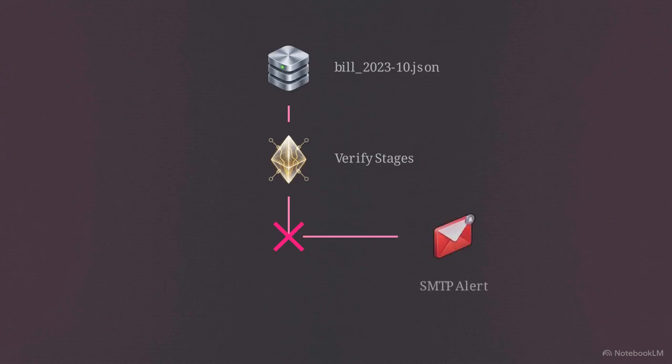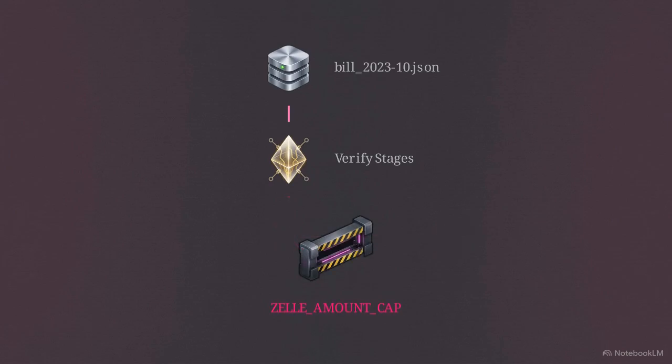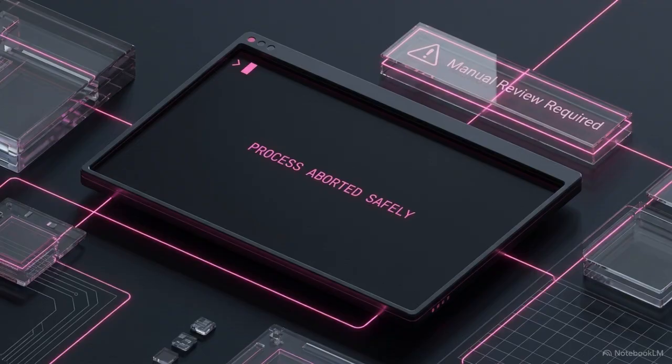It reads the state file, identifies the anomaly, and emails an alert. It also checks against a hard-coded amount cap, instantly aborting if the bill spikes unexpectedly. A financial script is only safe for production if its failure modes are explicitly engineered to fail gracefully.